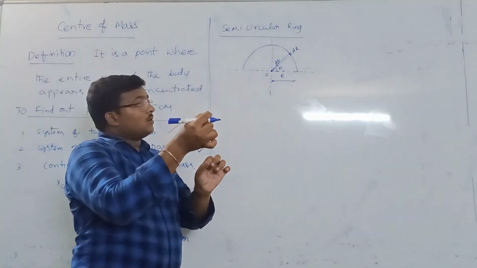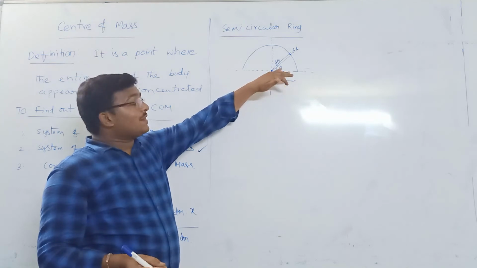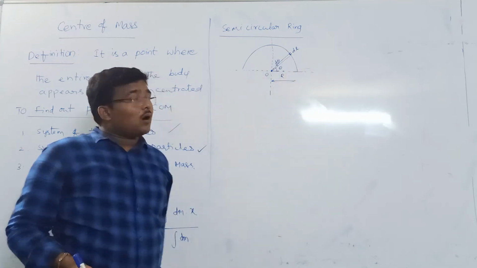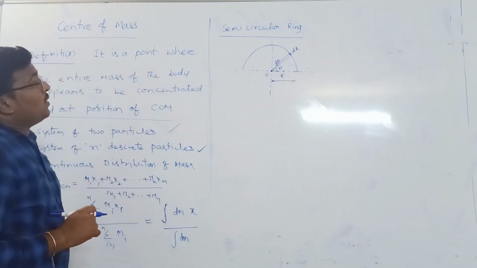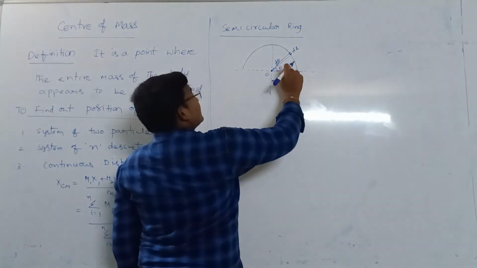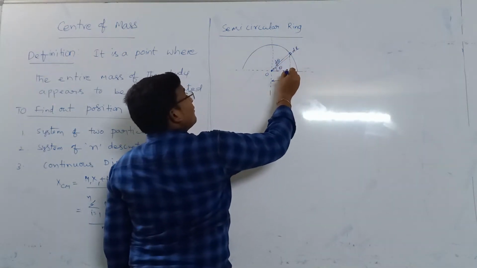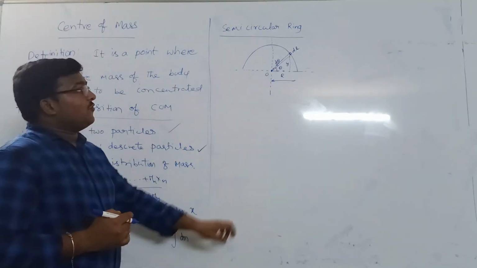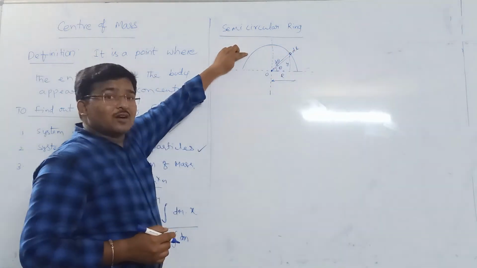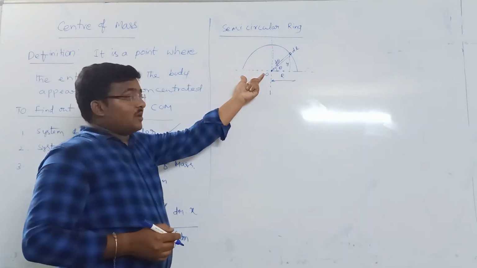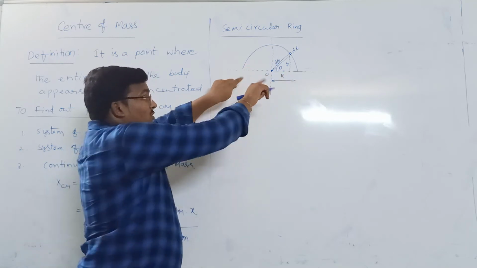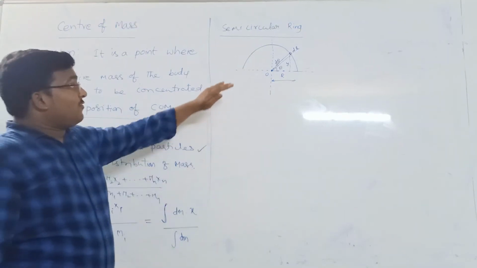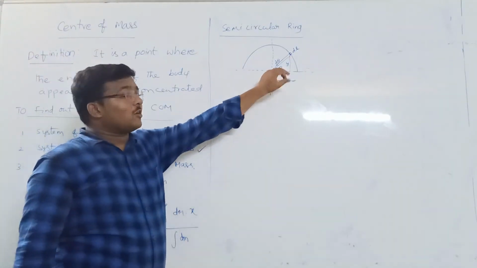So it is making theta angle with the x-axis, like a small sector. Its y coordinate will be y, because it has a symmetry along the y-axis. If I take the same element on this side, I will get an x component, and here also an x component; they both will cancel. So x center of mass will surely lie at the origin, and y we need to find. That is why I am taking the y component.